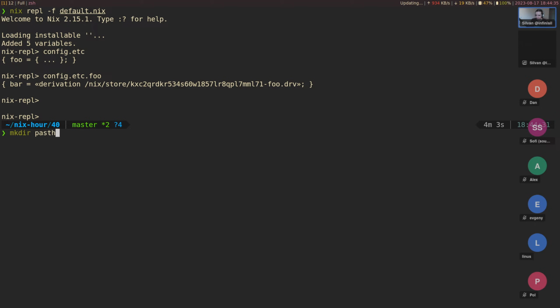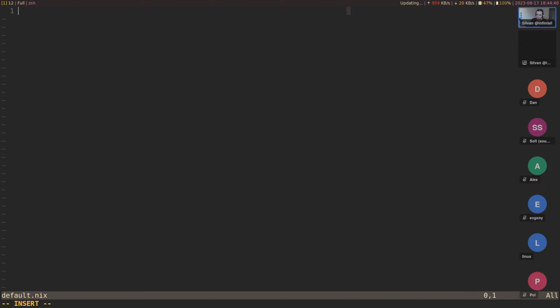So what's it? Passthru.tests. So right, let's say you're in some derivation. Let's do import of Nixpkgs. Okay, I'll say we build some package. Let's use runCommand as an example. Test, gonna do this. All right, and I'm gonna just touch out. That should be fine. And now in here we can pass the passthru.